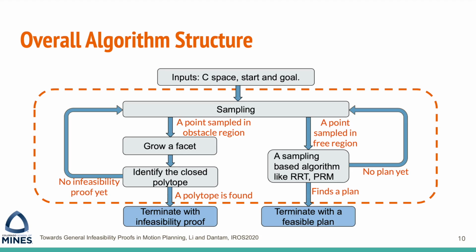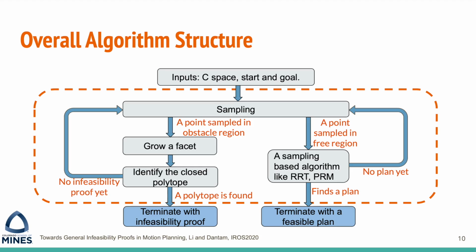This is a two-step process. First, we use the point to generate a facet. Then we try to identify the closed polytope from the facets. If there is no polytope found yet, we go back to sampling again. If the polytope is found, then as stated before, an infeasibility proof is constructed.